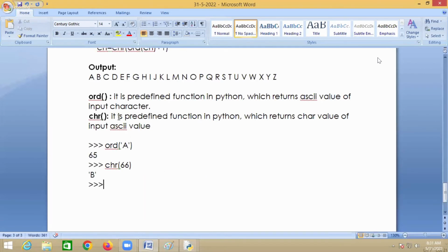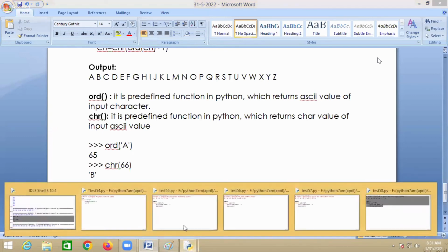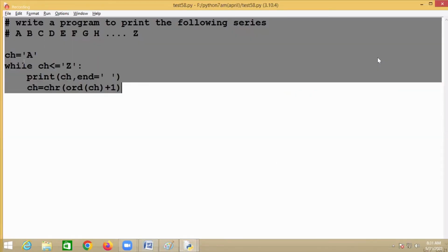So ORD is a predefined function in Python which returns the ASCII value of the input character. CHR is a predefined function in Python which returns the character value of the input ASCII value. ORD of A is what here? 65. CHR of 66, what is that value? B. Now this printed which letters?